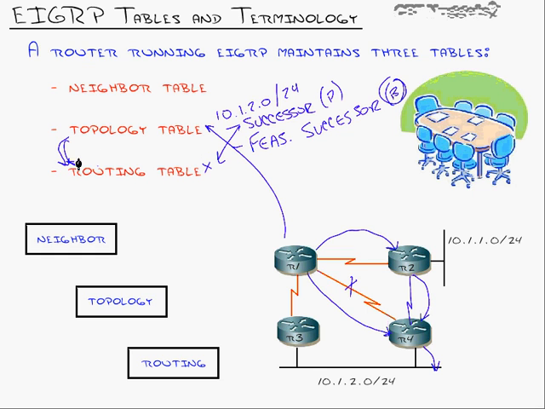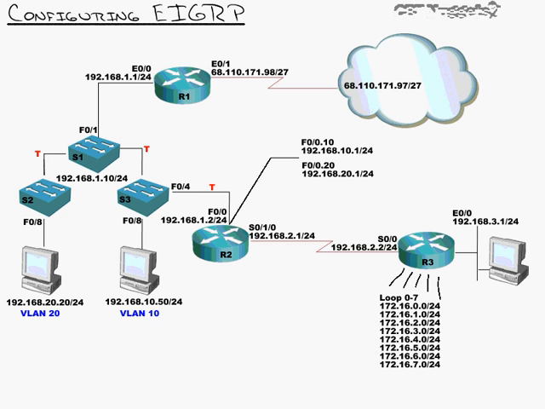EIGRP says, whoop, I've got that feasible successor, and slides it right in there. With a little tuning, EIGRP can support something known as sub-second convergence, meaning your network recovers in less than a second. And it does take some tuning to get there, but that's the kind of level you can reach. Now let's get into configuring EIGRP.